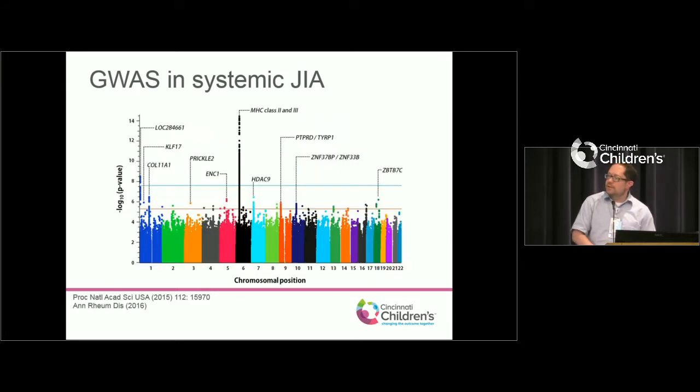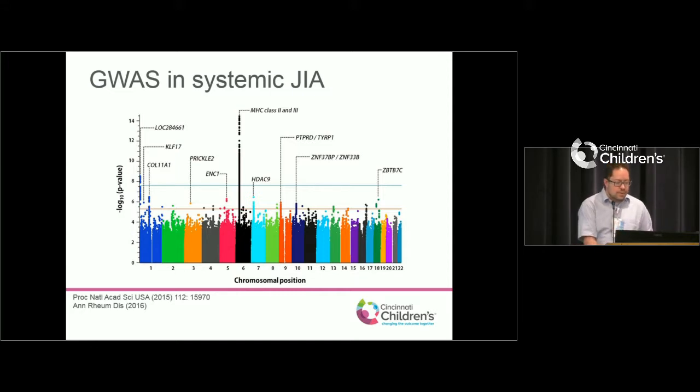And here's what they found, and this looks less like a Manhattan plot and more like a Peoria plot, because you can see that the buildings here are a lot smaller. There's not that giant dramatic peak. There's no Freedom Tower here like we saw in the conventional JIA study.